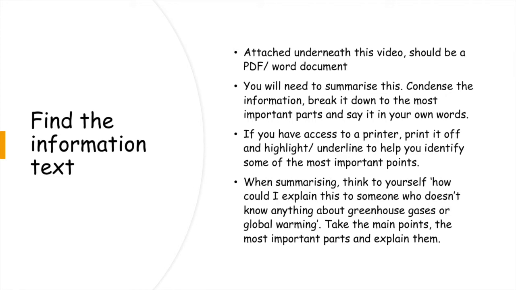So, you need to summarise some of these points. This will be handy for the mind map we will be doing in a minute. So if you have a printer, I would print them off and use a highlighter or underline them. If you don't have a printer, that's completely fine, and it's an opportunity for you to work on your summarising skills. In that document, you will see a couple of different headings of different ways to help reduce our impact. What I want you to do is write them down in different headings and condense it and summarise it. So take the most important things from there and write it down in your own words.